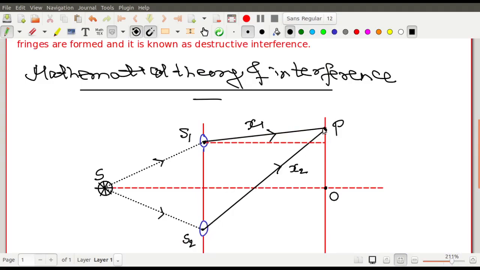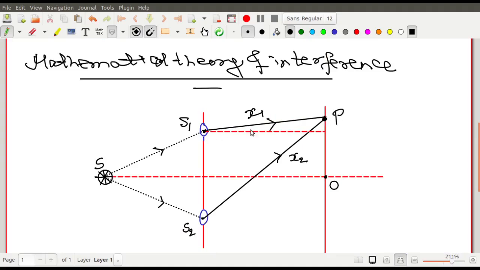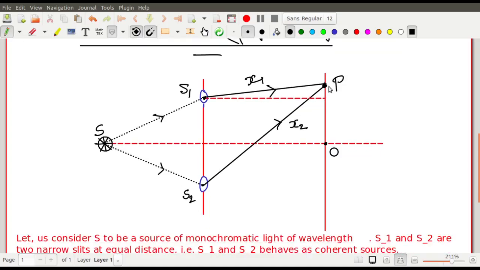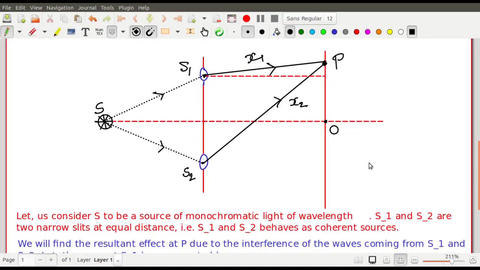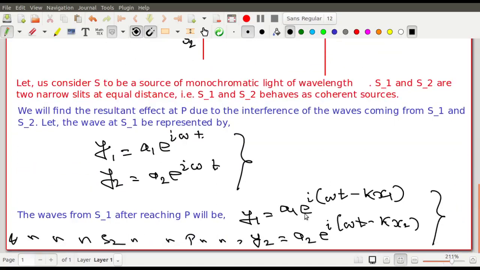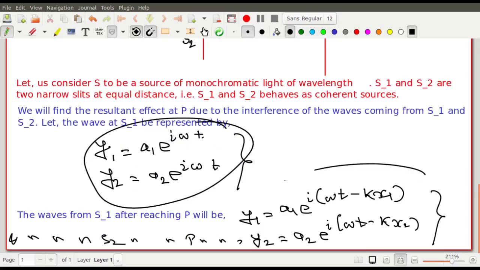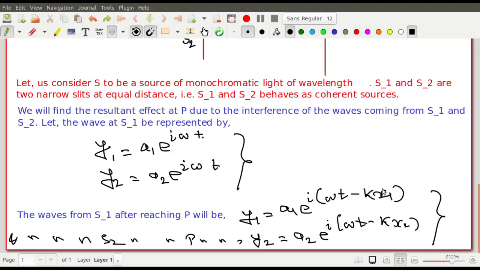there is a phase difference between the two waves at the point P, because x1 and x2 are not the same. They travel different distances. x1 and x2 are different, so obviously they will be at some phase difference at capital P. So obviously তাদের মধ্যে একটা phase difference থাকবে। So এইটা কি? These are the waves at the initial point, আর এটা কি? This is the wave after reaching the point capital P. এটা হচ্ছে capital P পয়েন্টে যাওয়ার পরে। This is after reaching the point capital P.